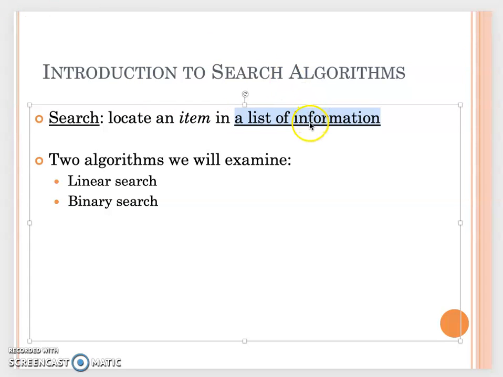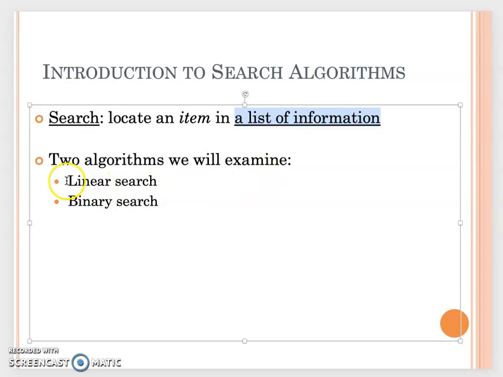In the data structure point of view, we talked about array last week. So when we talk about searching, we want to search for a value to see if this value exists in the array. We have two different ways to do the searching.